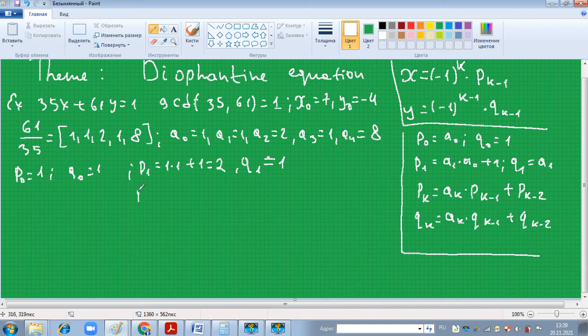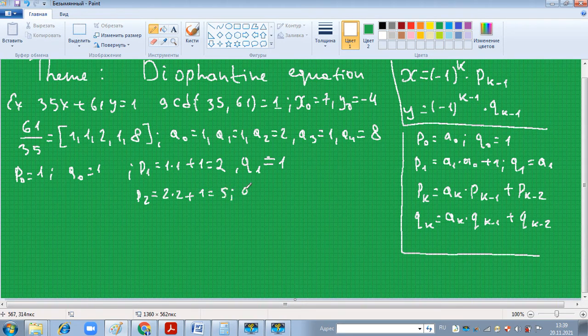Next, p sub 2. p sub k equals a sub k times p sub k minus 1, so a sub 2 is 2, times p sub 1, which equals 2, plus p sub k minus 2, which is p sub 0, equals 1.